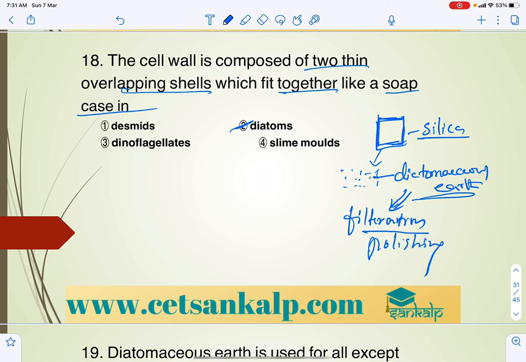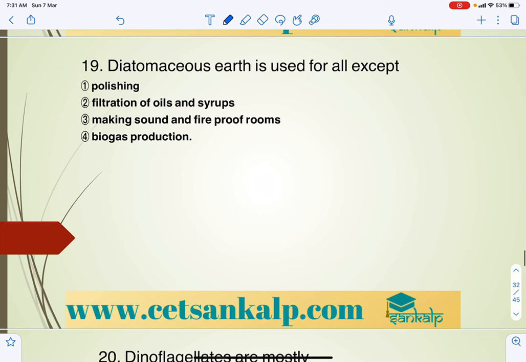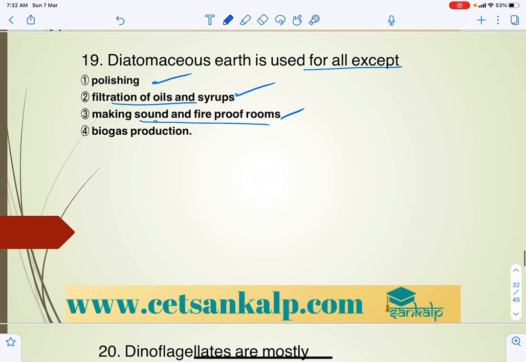It is used in filtration of oil or syrup, and polishing. Diatomaceous earth is used for everything except one: polishing, filtration of oils and syrups, making soundproof and fireproof rooms are correct, but not biogas production.